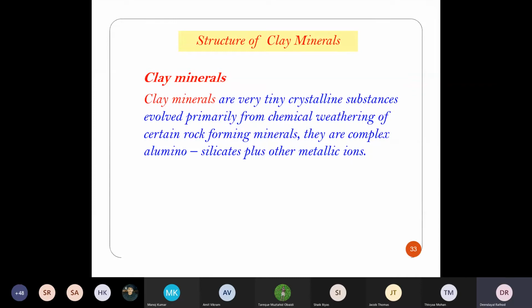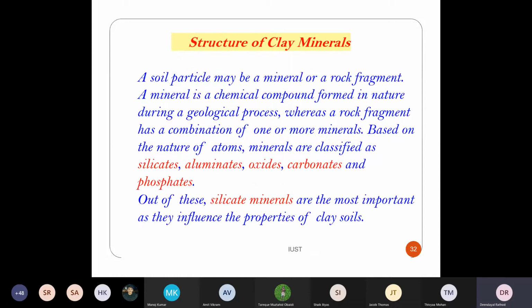As I said, sandy soil, like sand, is inert material. There won't be minerals, because it is formed by physical weathering. But in the case of chemical weathering, we have some minerals in the clay. A soil particle may be a mineral or a rock fragment.